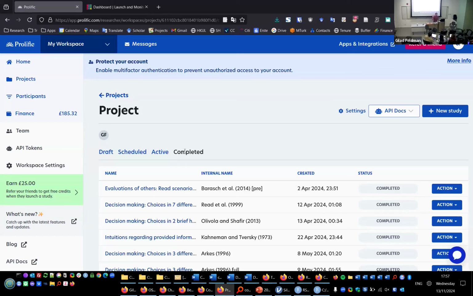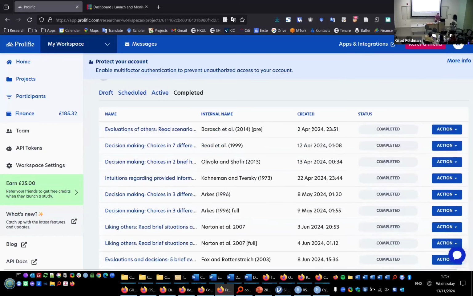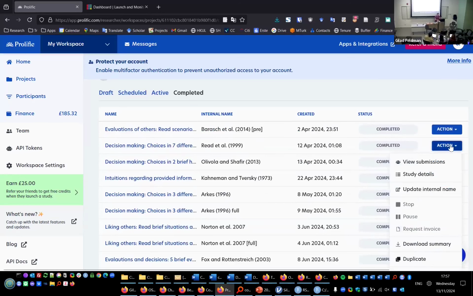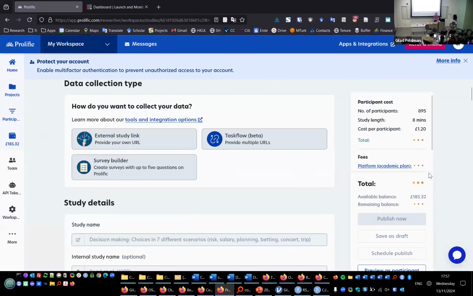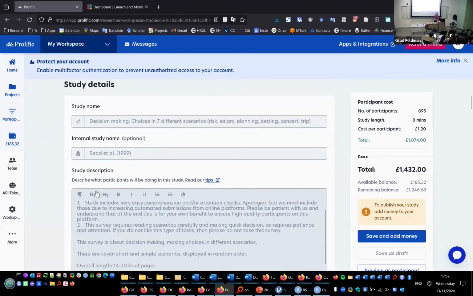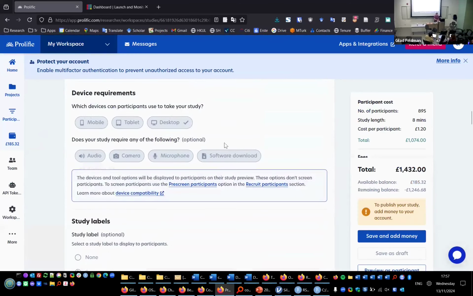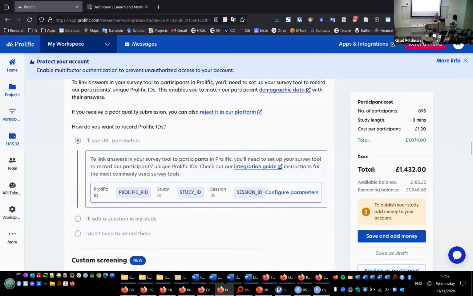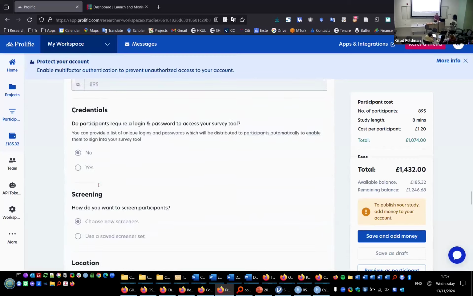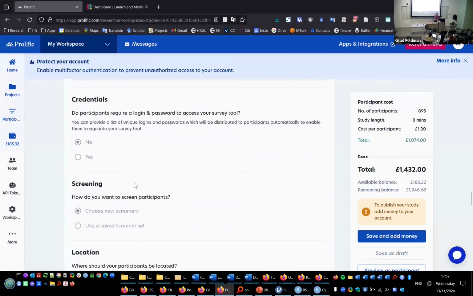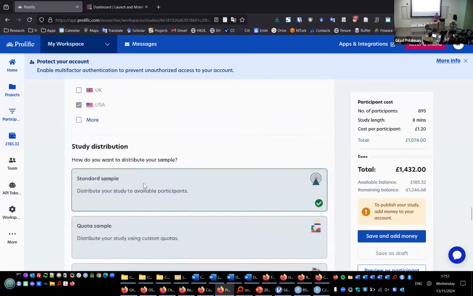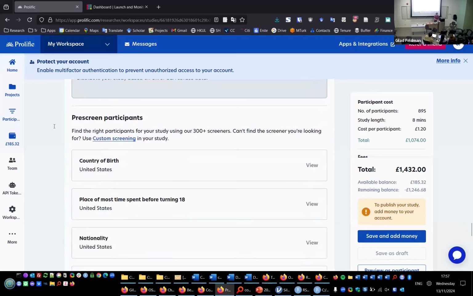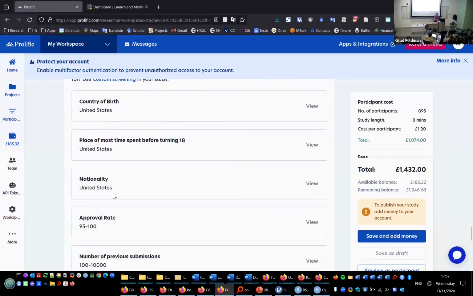In addition, if you care about how this works, you can see all the projects that I ran already. So for example, this project, Read, if we go here and we have a look at this, you can see the study details. I have a lot of control over how this is done. So I have a description. I can say if I want this done on the desktop. I can also give the call checks, and then I can say that I only want, so in this case, it was 195 participants from the US, standard sample, representative sample, country of birth US, nationality US.